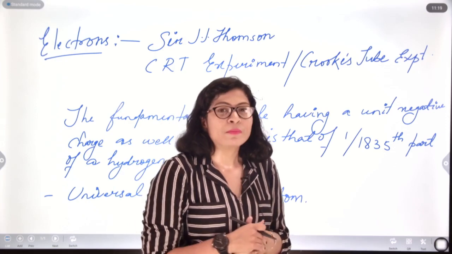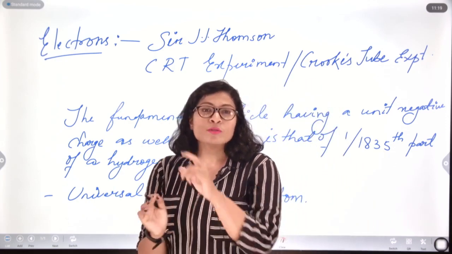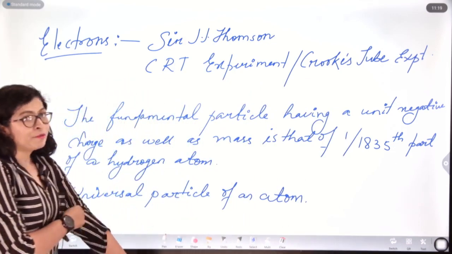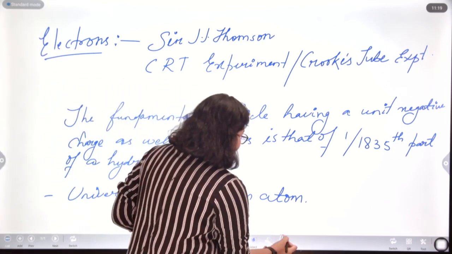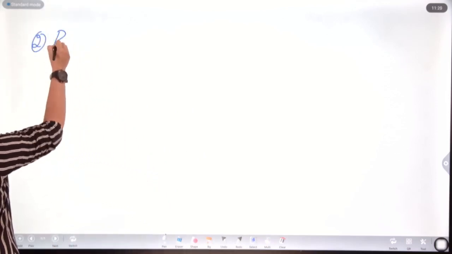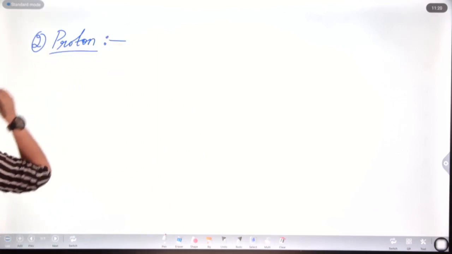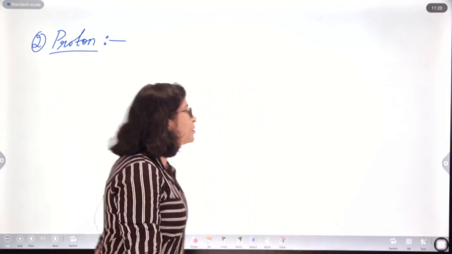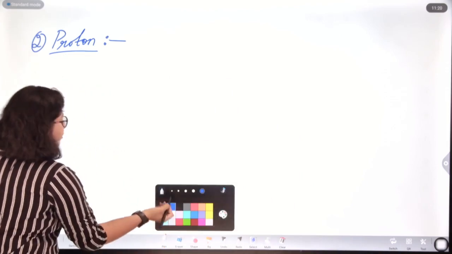In the second experiment, they produced a ray from the anode towards the cathode and studied those anode rays, otherwise called canal rays, and that led to the discovery of our next fundamental particle, that is the proton. The proton was discovered by Goldstein with the same setup, just the reverse of the previous one.